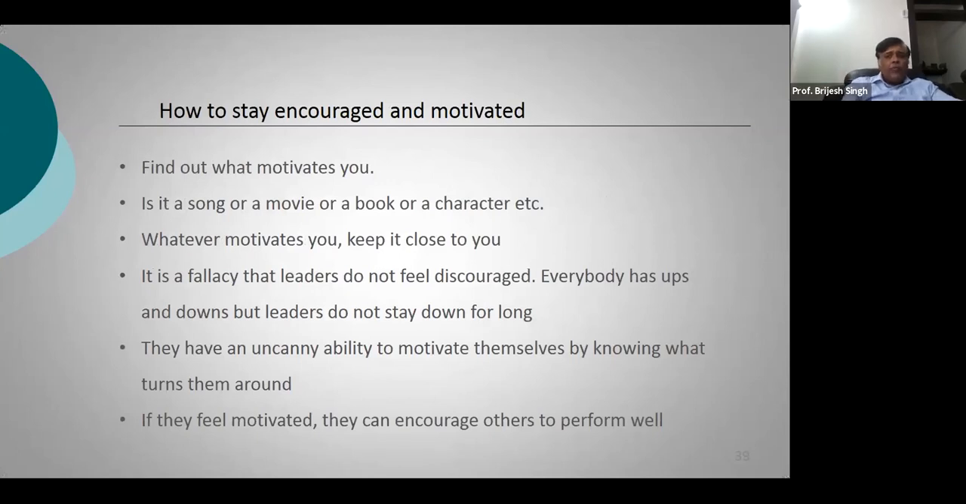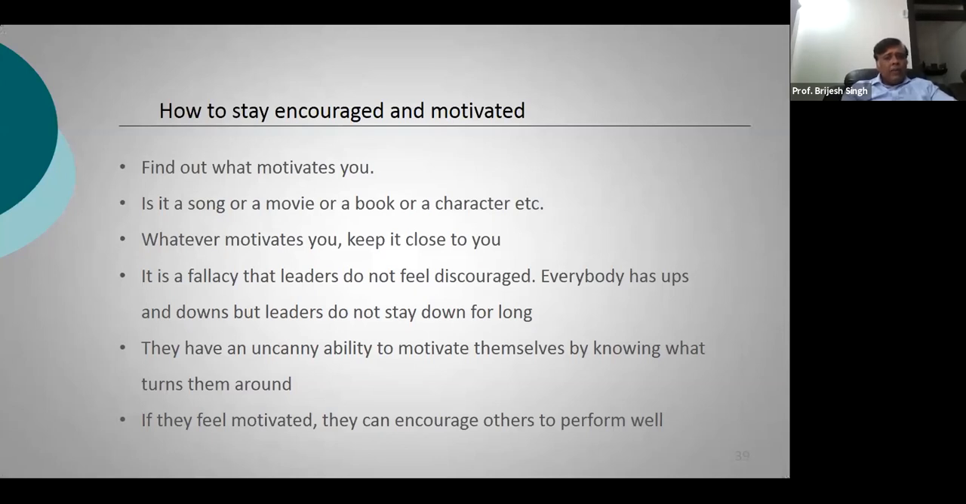First of all, you need to find out what motivates you. Is it a song, a movie, a book, or some character? Whatever motivates you, keep those things closer to you so that whenever you are down, and not feeling very great, those are the things which can actually bring you back. I have seen a lot of students have a favorite song or some movie clipping which can actually put them back on the path on which they want to be.